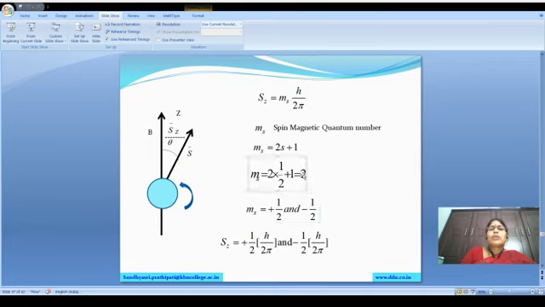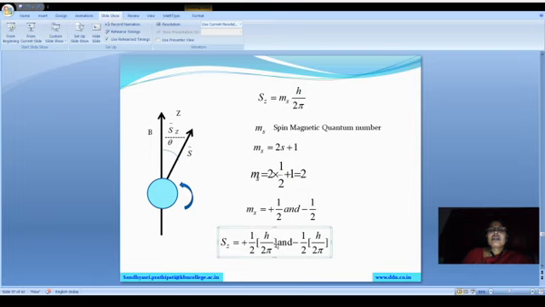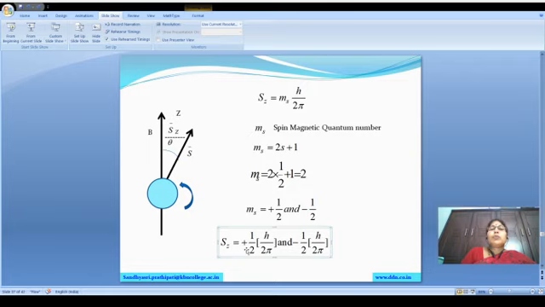What does it mean that the number of ms values is 2? The s value is half, so it may have two orientations: either plus half or minus half, either clockwise or anti-clockwise. Two directions are allowed for the spin of the electron. So the Sz values are one with plus half and one with minus half: Sz is equal to plus half into h by 2 pi and minus half into h by 2 pi.